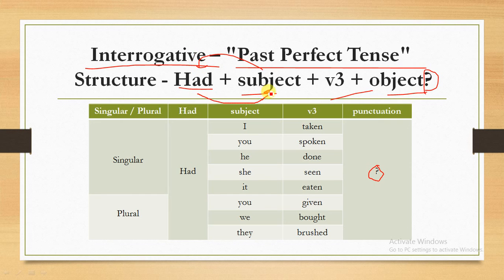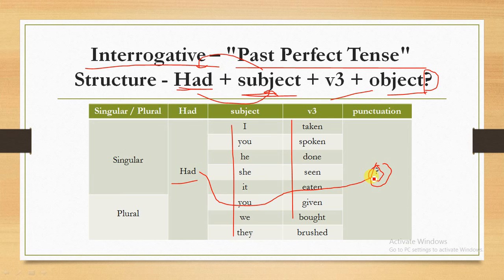So in earlier slides, when we create some positive and negative sentences, in that case we use subject first, then after that we use had. But here we will see we used had at first position, and second position we use subject. We just replace these two things with each other. So here we will see had plus subject plus verb third form plus punctuation means question mark. So here we can create this type of sentences. For example, had you eaten lunch?